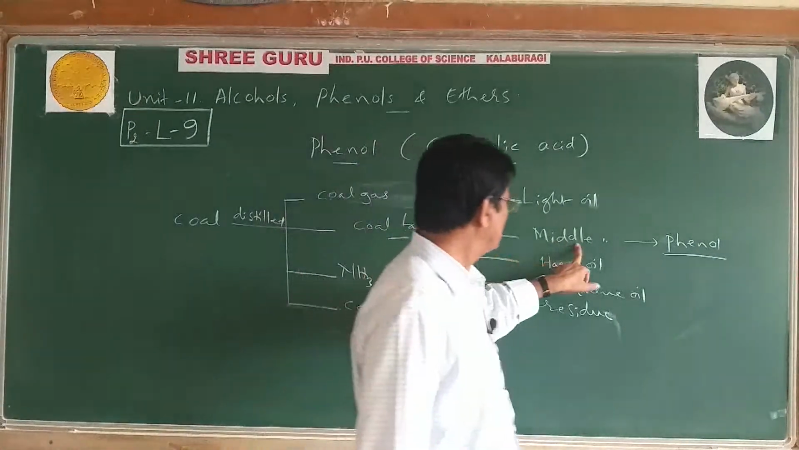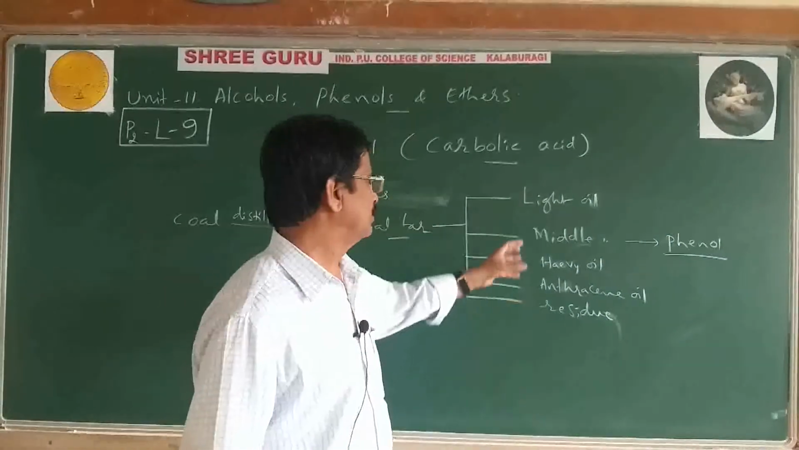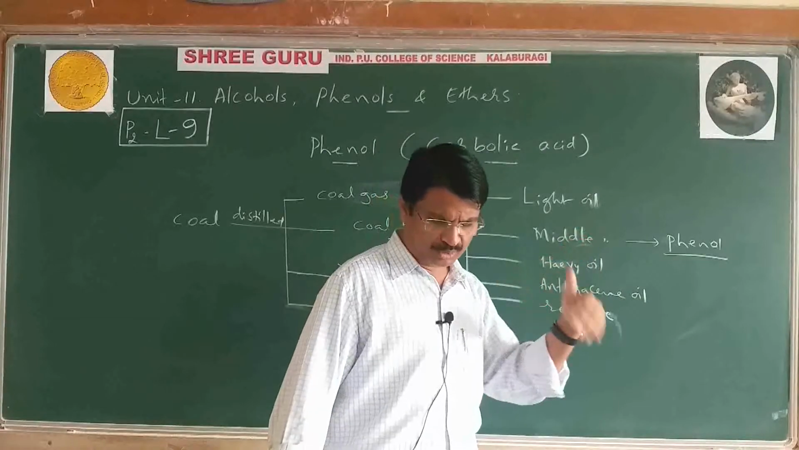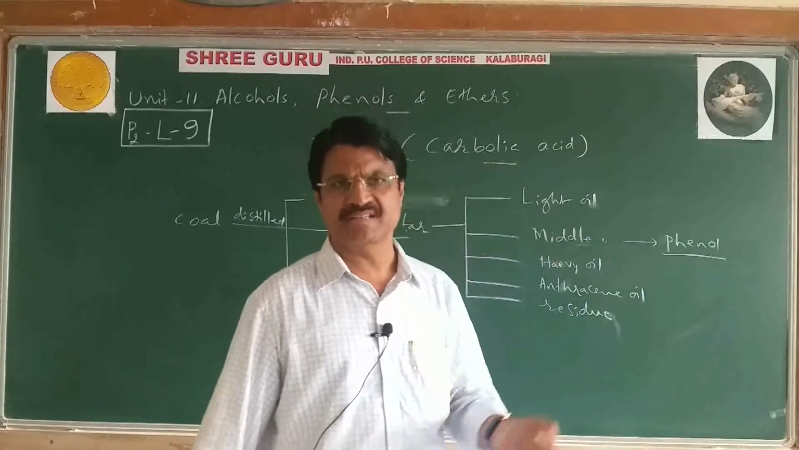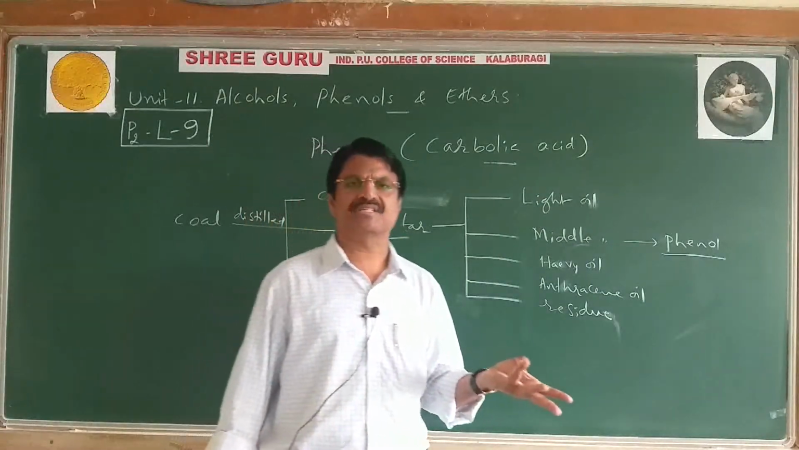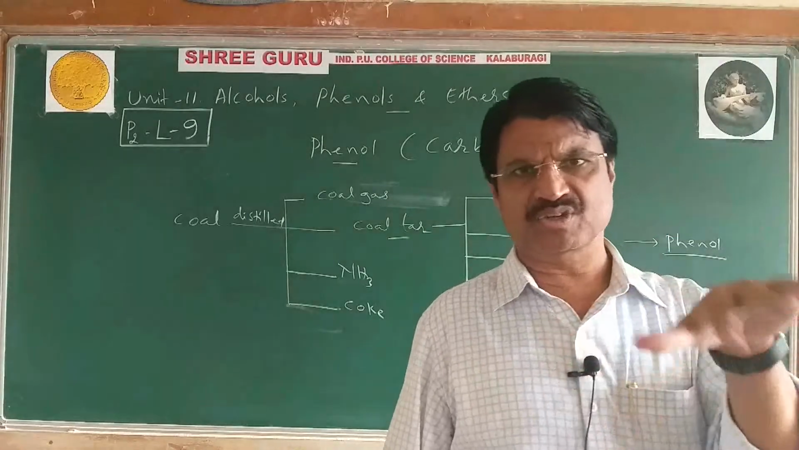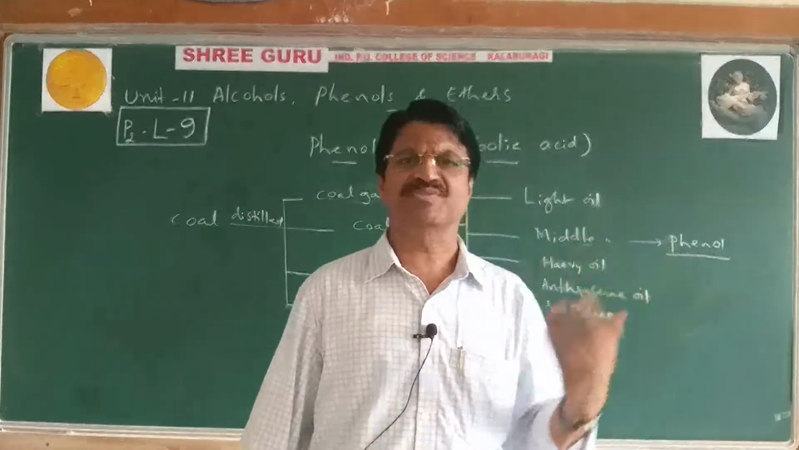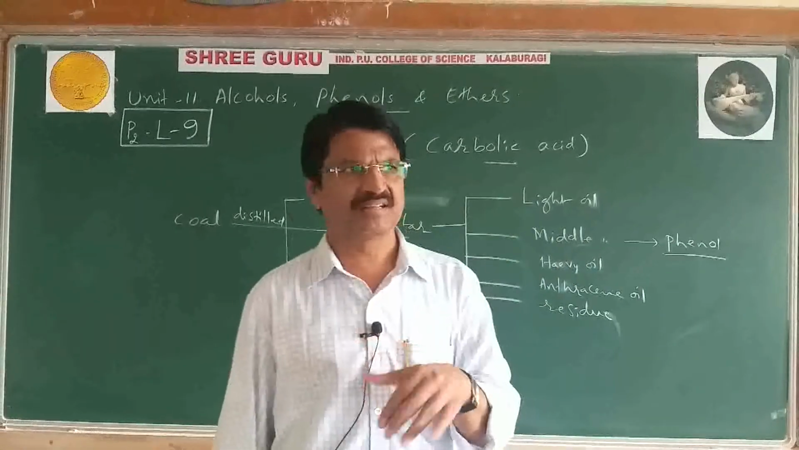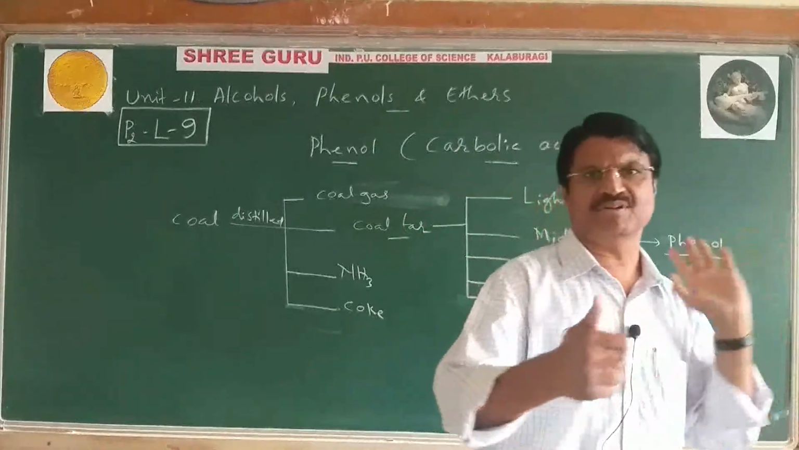Now see how the mid-oil fraction can be converted into phenol. How to isolate phenol from the mid-oil fraction? Very simple. The mid-oil fraction of coal tar is taken in a tank. Then treat it first with sodium hydroxide. Whatever phenol is there dissolves in sodium hydroxide to form sodium phenate, a salt. Then treat with an acid like dilute sulfuric acid. Again we get phenol, meaning we get phenol separately.